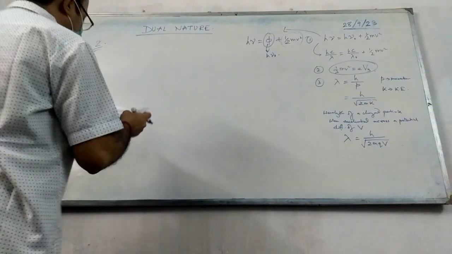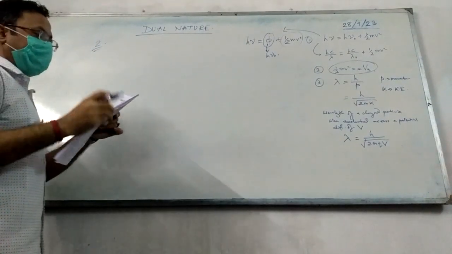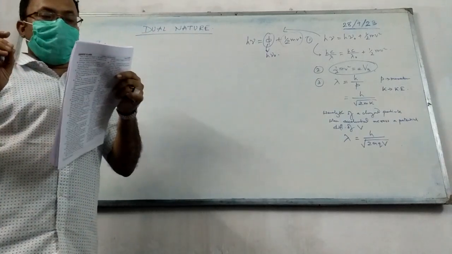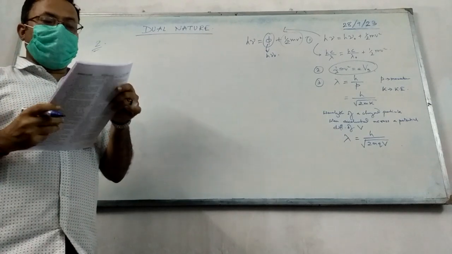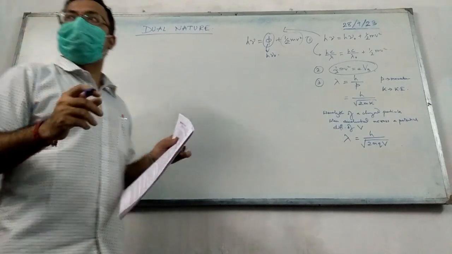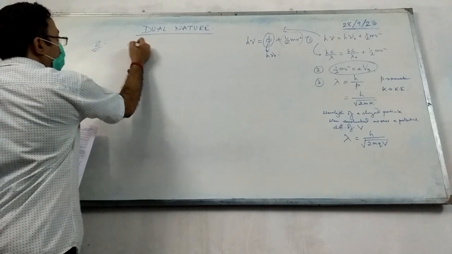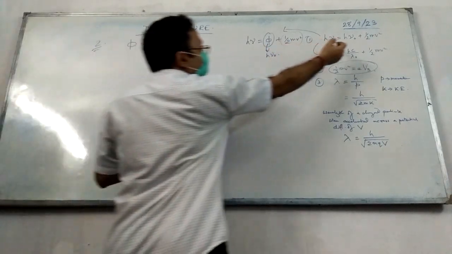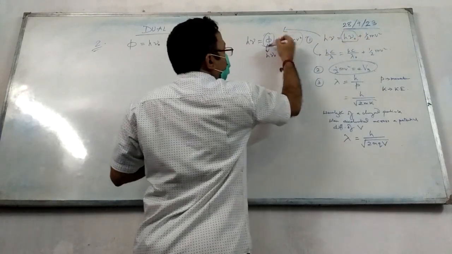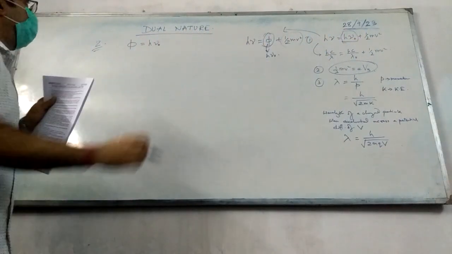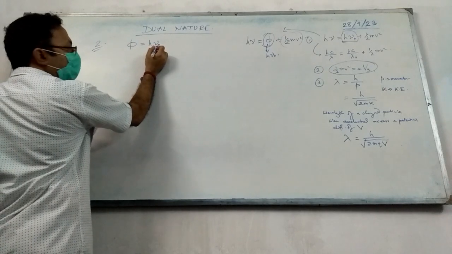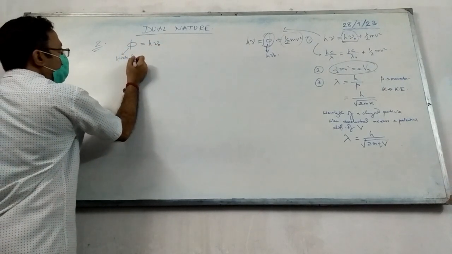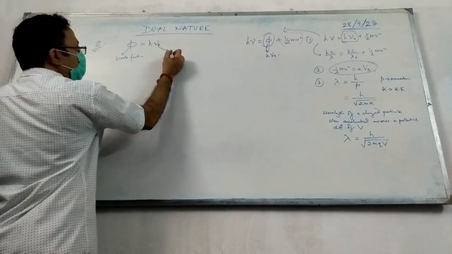Okay, question number 2 में बोला है that two metals X and Y when illuminated with appropriate radiation emit photoelectrons. The work function of X is higher than Y. Which metal will have higher value of threshold frequency? Now, work function का formula क्या है? ये phi जो है ये h mu naught है. Look at this. So phi is the work function and mu naught is the threshold frequency.